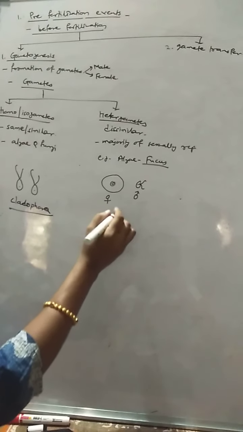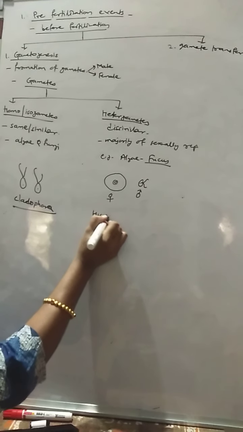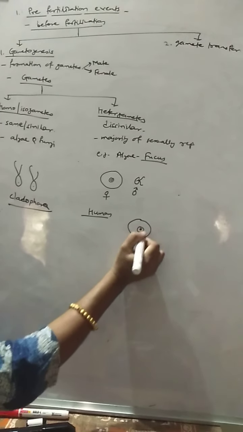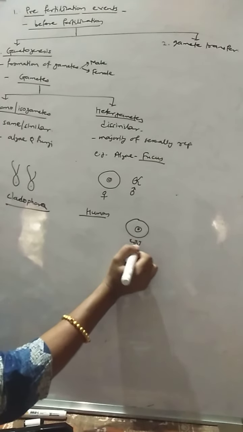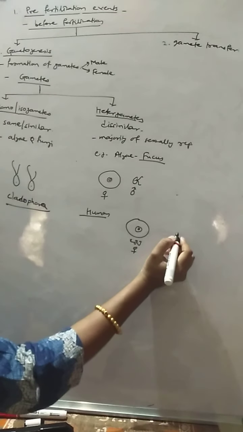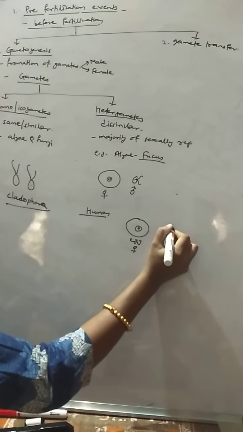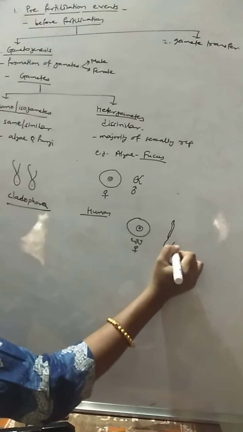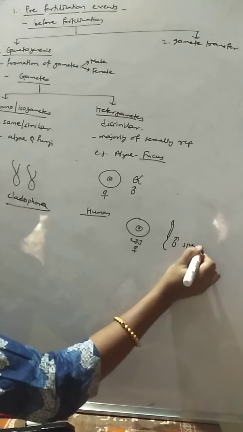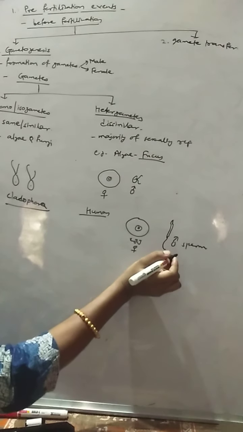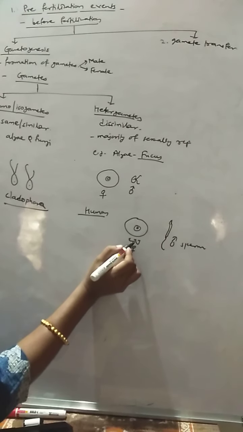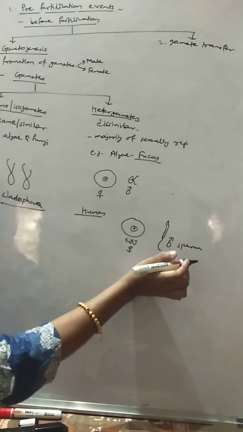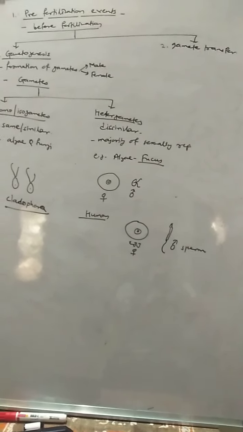In humans also there are heterogametes, where a single large egg is the female gamete, and the male gametes are motile sperms. So in all sexually reproducing organisms, the female gamete is called an egg or ovum, and the male gamete is called a sperm or antherozoid.